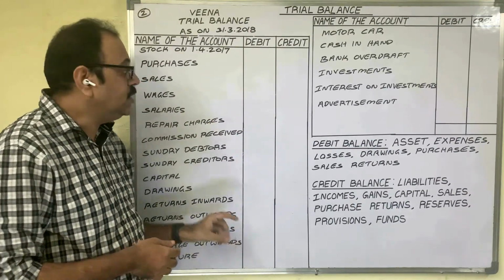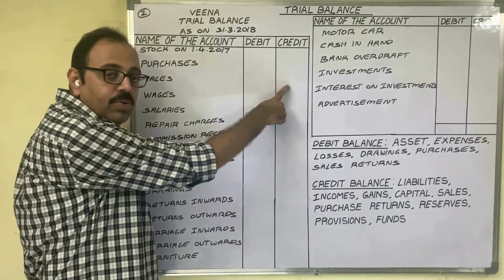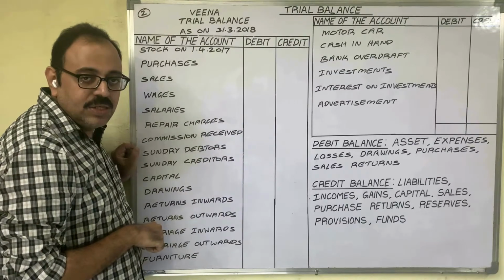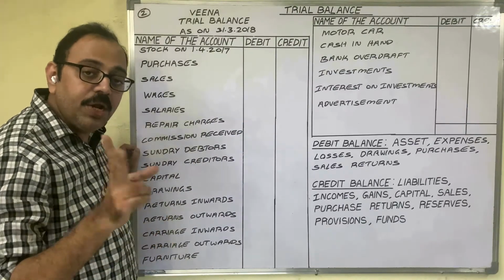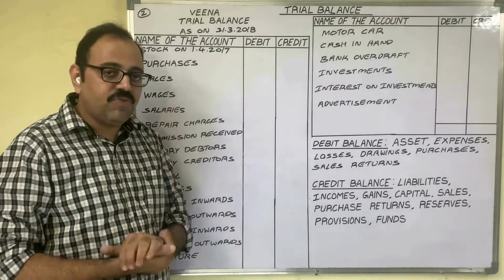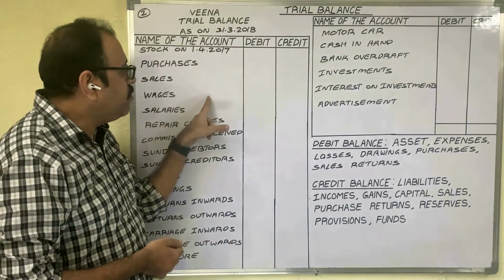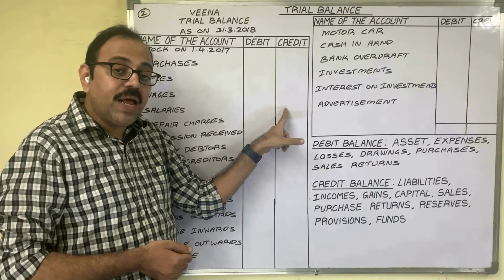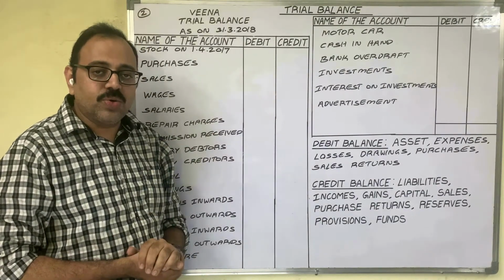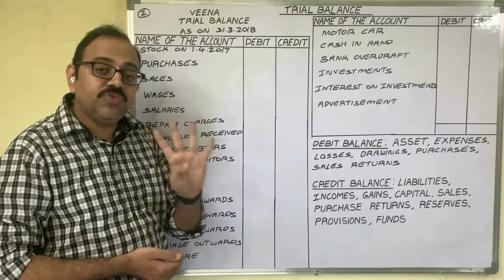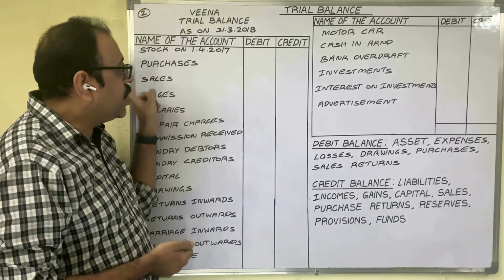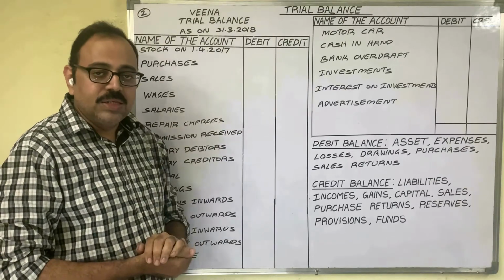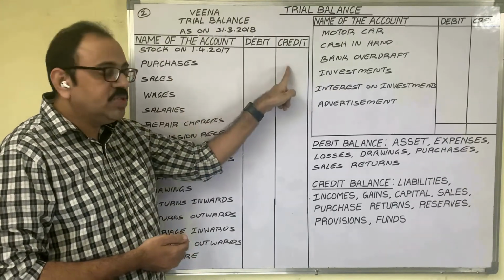By taking these balances, we have to prepare the trial balance. In the trial balance, we open 3 columns now, which means we are following the journal format of trial balance. A trial balance can be prepared in 2 formats. One is the journal format. The columns are name of the account, debit amount, credit amount. Or you can prepare the trial balance under the ledger format also. There the trial balance contains 4 columns: name of the account, debit balance, name of the account, credit balance. So for every account, we have 2 columns.